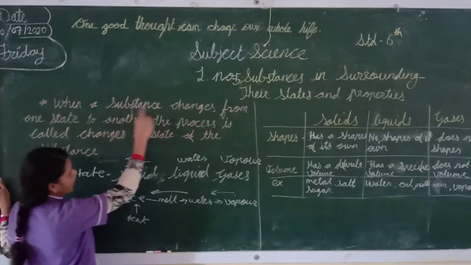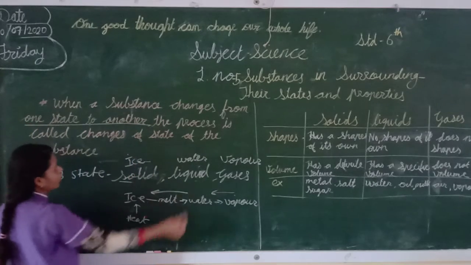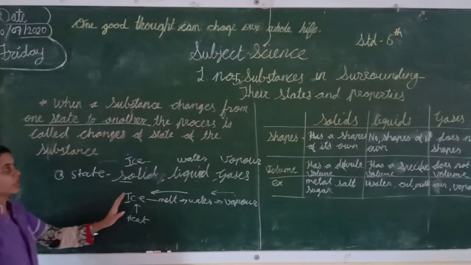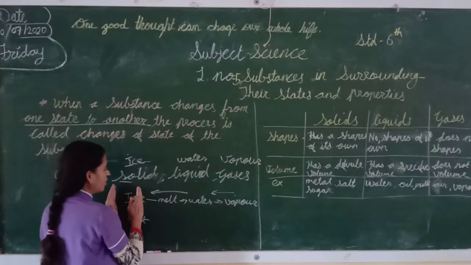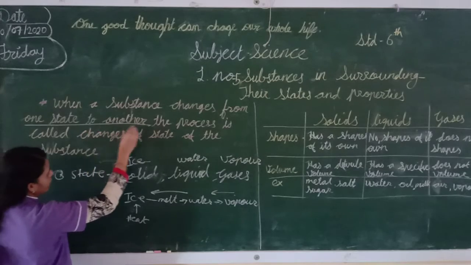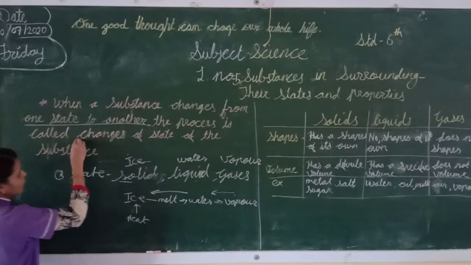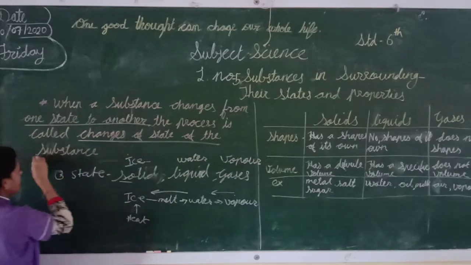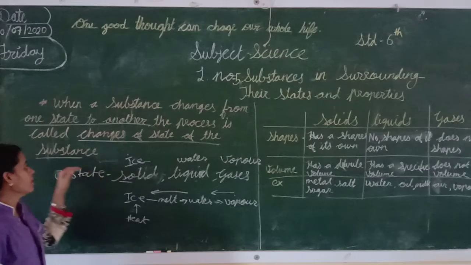When a substance changes from one state to another, this process is called change of state of the substance.